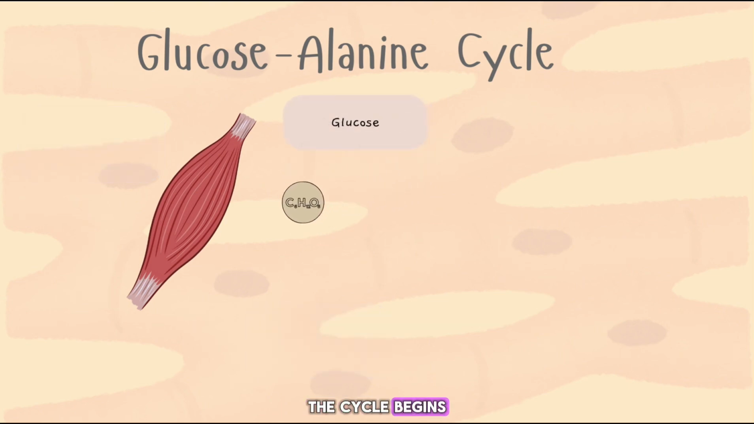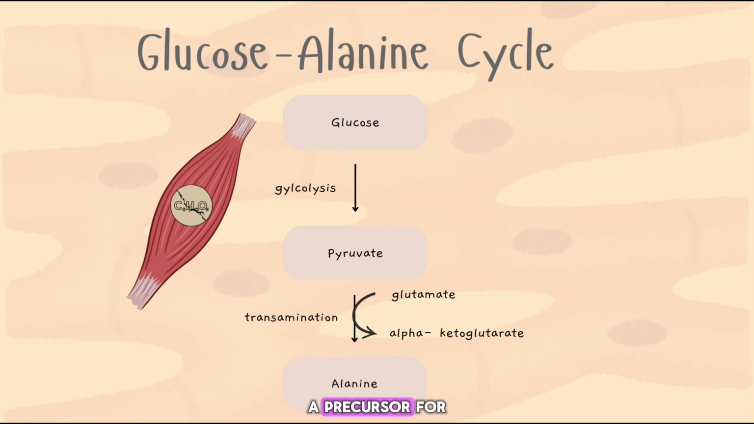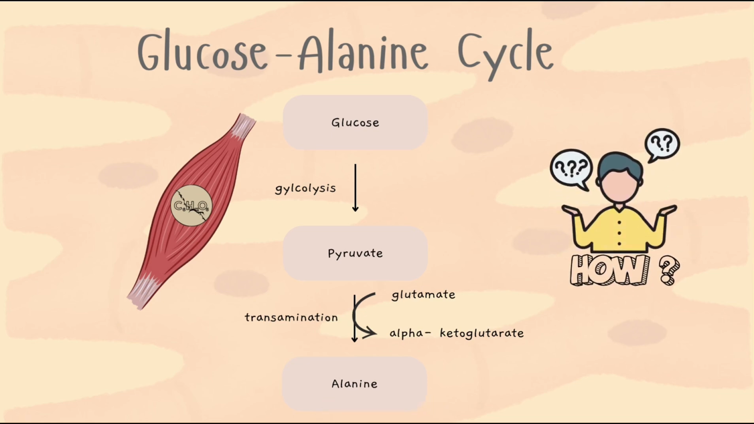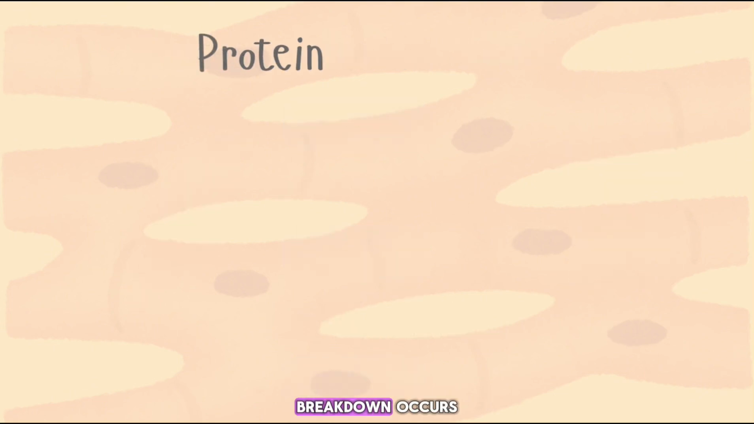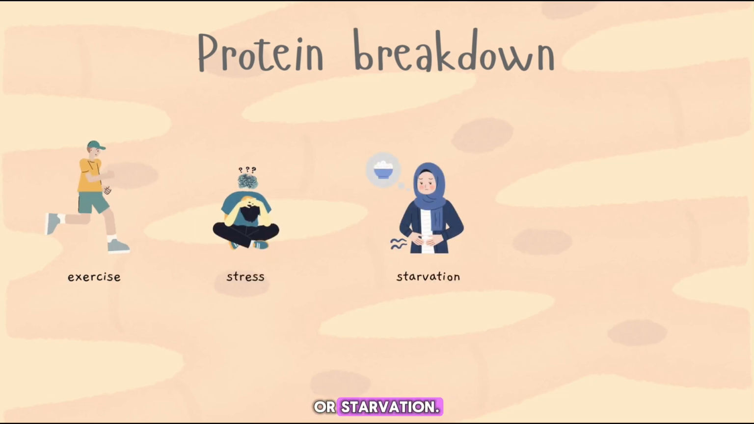The cycle begins when glucose enters the muscle via the GLUT4 transporter for glycolysis. During glycolysis, glucose is broken down into pyruvate, which is then converted into alanine. Alanine not only carries nitrogen, but also acts as a precursor for gluconeogenesis. But how does this step occur? This process is linked to protein breakdown in the muscle. Protein breakdown occurs in the muscle, especially during catabolic conditions such as exercise, stress, or starvation.